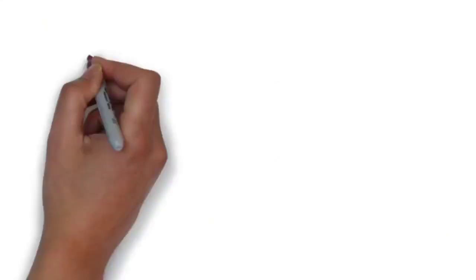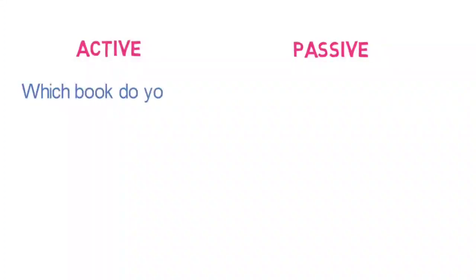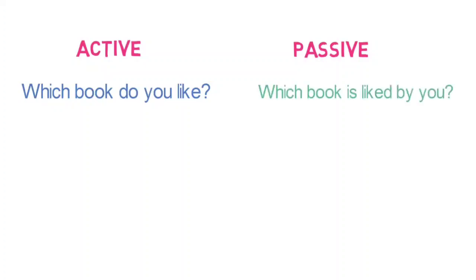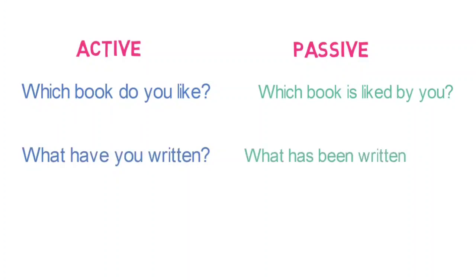Let's look into some more examples where WH word is not being changed. Which book do you like? Now that you know the step, I won't be going in depth for the next examples. Converting it to passive, it becomes which book is liked by you. Let's look into the next example. What have you written? Converting it to passive, it becomes what has been written by you.